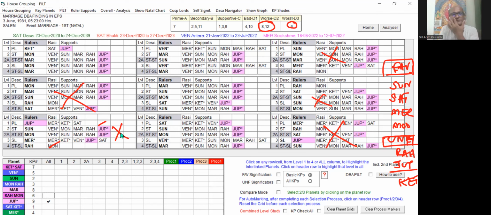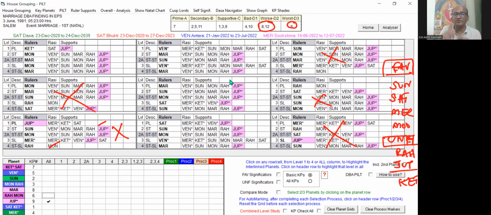Now, which are the planets that are eliminated? 1, 2, 3, 4, and 5. So now Venus, Mars, Saturn, and Ketu are the 4 planets remaining without the unfavorable key planets, which are playing either at the primary, second level, or third level, or at the other levels forming the ruler link to the primary, second level, or the third level. I think you would have understood.